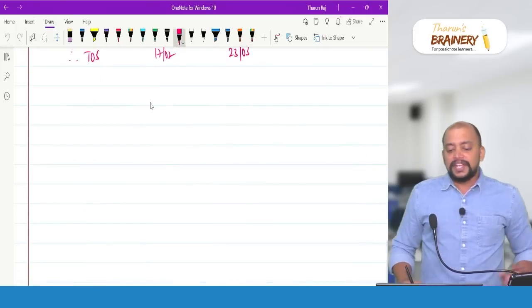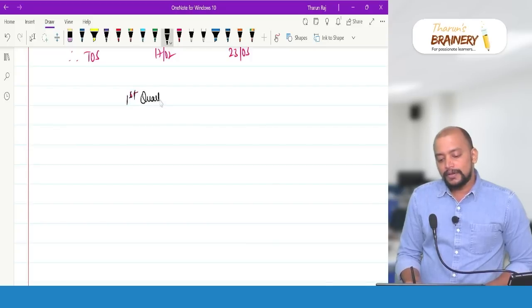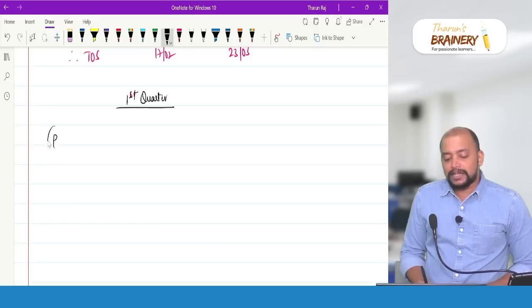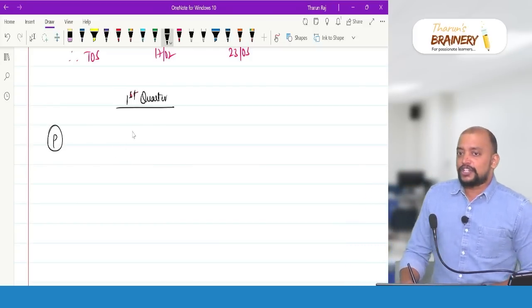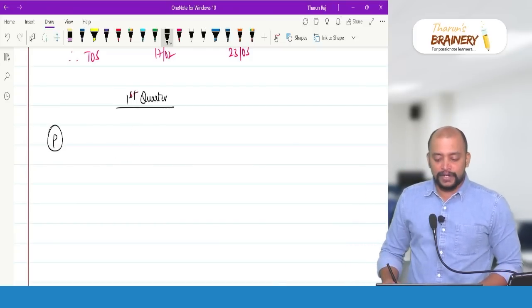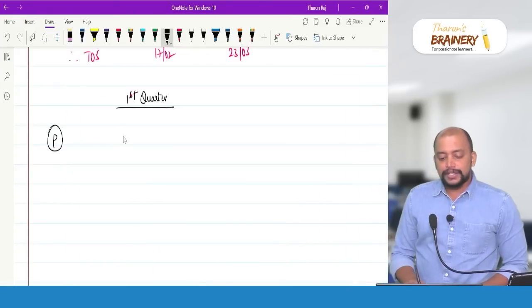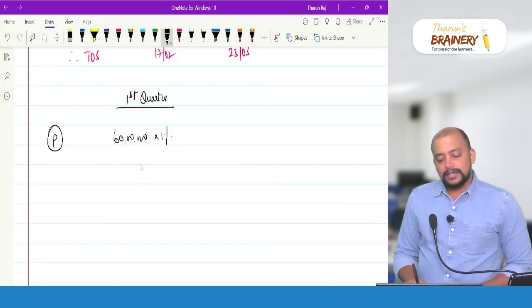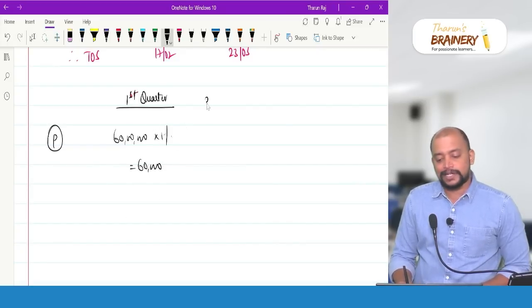First, we need to take for the first quarter, only with respect to product P, not with respect to product Q, because being a trader, they need to pay GST only on taxable turnover. For product P, what is the turnover? 60 lakhs. So therefore, 60 lakhs into 1%. So that is 60,000 is the GST liability for first quarter.